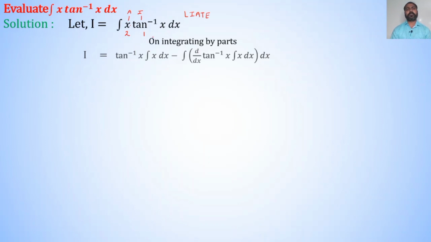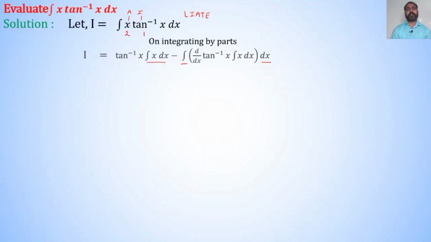So, I is equal to tan inverse x as it is integration of x with respect to x minus inside the integration derivative of tan inverse x into integration of x dx, and here integration is done with respect to x.